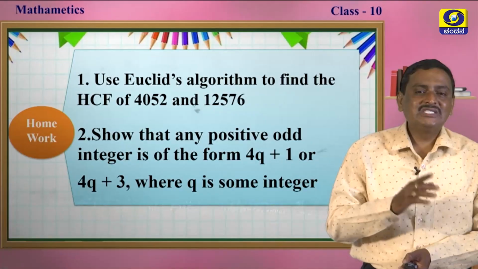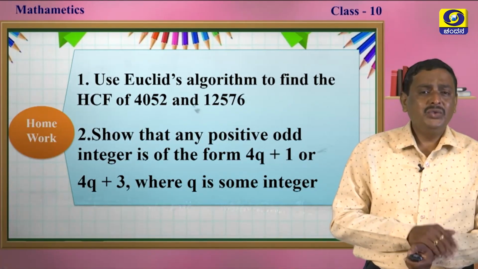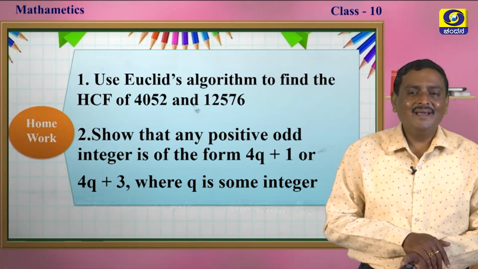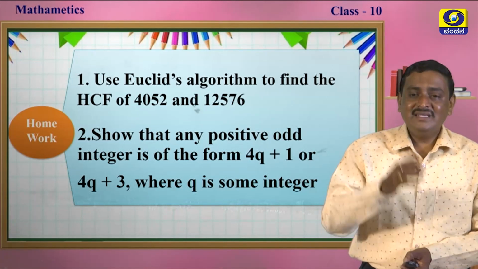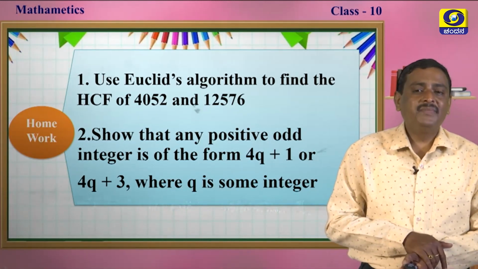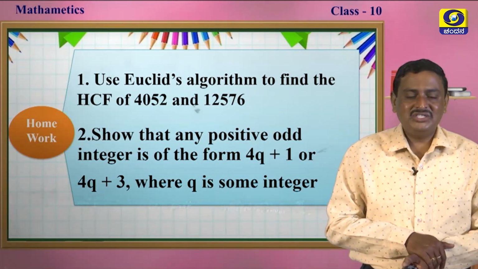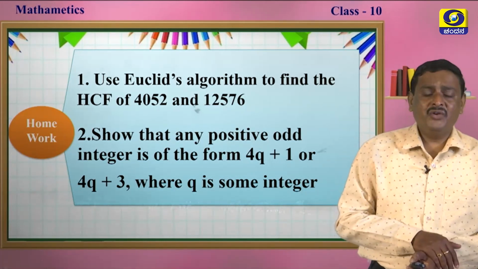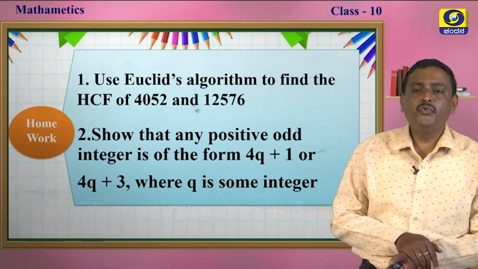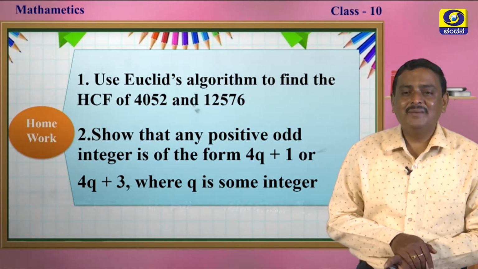You have to solve this problem, my dear students. As I already told you, you have to use the Euclid algorithm and a series of steps to solve this problem, and show it to your teacher and correct it, my dear students. The second one, I already told you: show that any positive odd integer is of the form 4q plus 1 or 4q plus 3, where q is some integer.